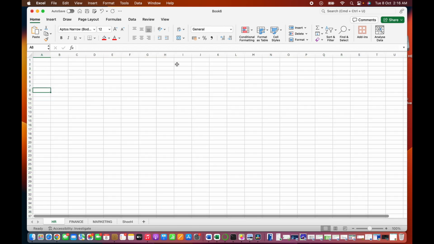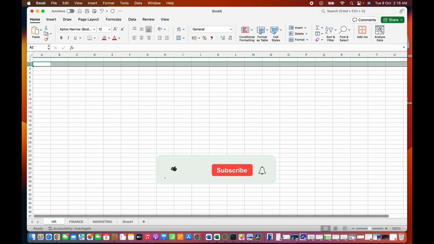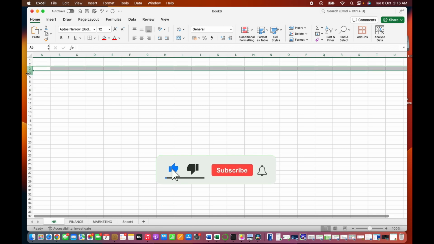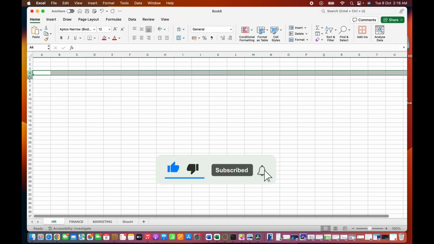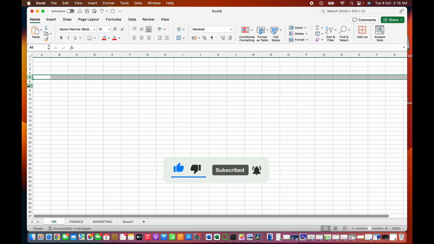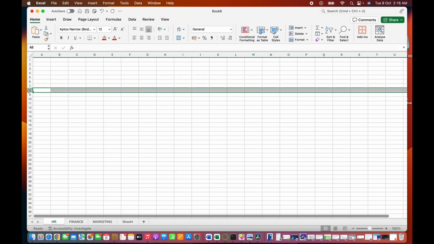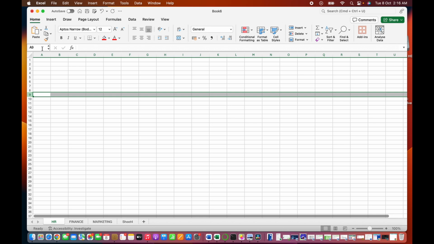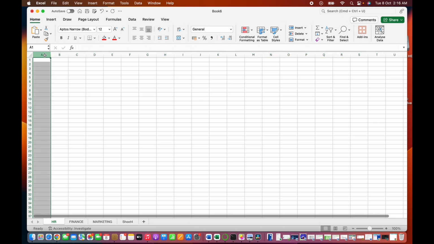Okay, so the rows are numbered 1, 2, 3, 4, 5, 6. So row 1, row 2, row 3, row 4, row 7, row 8, row 9. Then we have column A, column B, column C, column D, column E, column F, in that order.